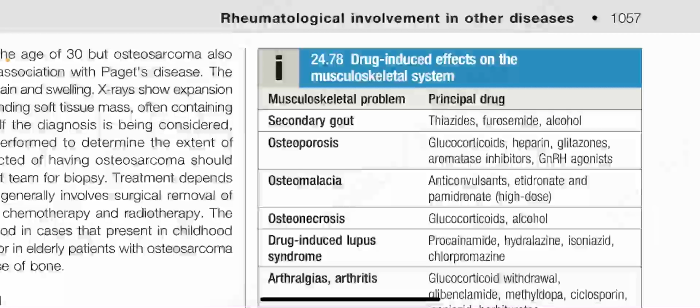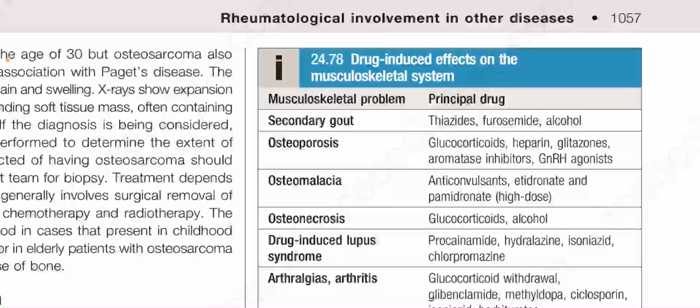Now, drug-induced effects on the musculoskeletal system. Secondary gout: principal drugs are thiazides, furosemide, alcohol. Osteoporosis: principal drugs are glucocorticoids, heparin, glitazones, aromatase inhibitors, gonadotropin-releasing hormone agonists. Osteomalacia: principal drugs are anticonvulsants, and etidronate and pamidronate at high dose. Osteonecrosis: glucocorticoids, alcohol. Drug-induced lupus syndrome: procainamide, hydralazine, isoniazid, chlorpromazine.